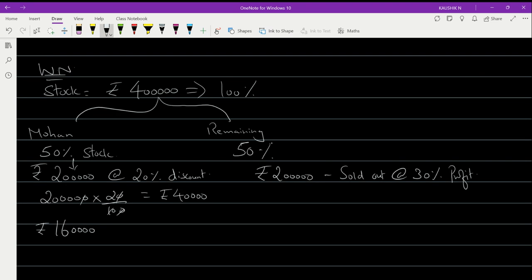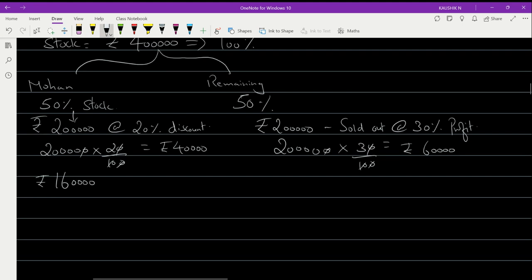It was sold at 30% profit. Now calculate what is 30% of 2 lakhs. 2 lakh into 30 by 100. Cancel the common zeros. This will give you an amount of rupees 60,000. So you know the cost price and you have got the profit, and that will be equal to your selling price.